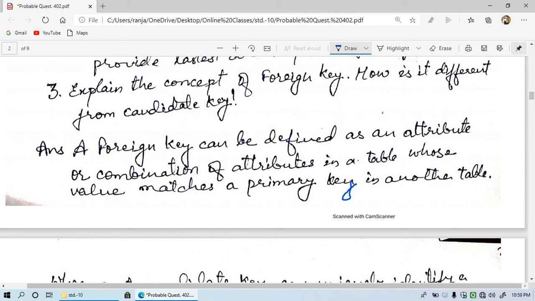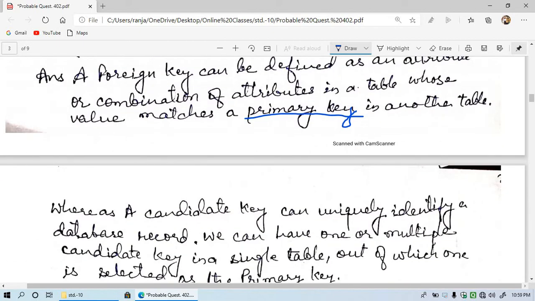Why? Because to fetch the information from another table, here in the second table. So the first table is primary, meaning with the help of the primary key we match the things in another table, and the other table's attributes or the group of attributes are known as foreign key.